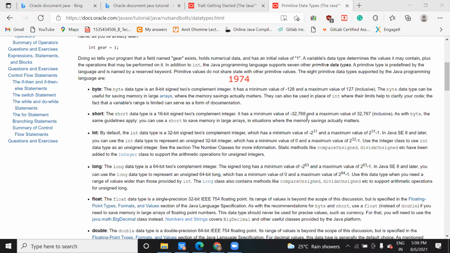Are you getting it? When I am able to find out that this value can come in this range, I can say this will be of the short data type. Similarly, if I give you the value 123, what will be the data type of this? The byte data type has a range from -128 to 127. So you will use byte, not short, here. In that way you need to pick the data type.